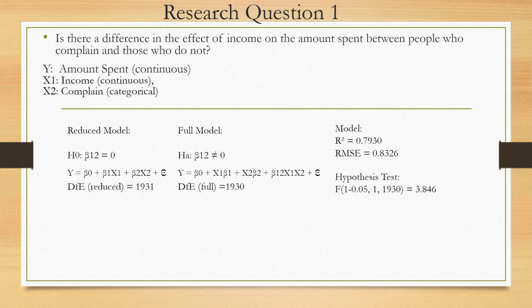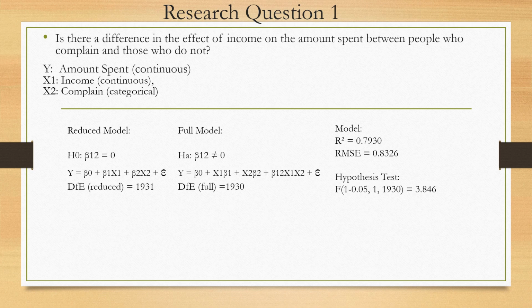Getting to our specific questions, the first question we went over is: is there a difference in the effect of income on the amount spent between people who complain and those who do not? So our X variables are income, which is continuous, and complaining, which is categorical. And so you can see the reduced models and the full model, and we're basically just trying to see the factor effect of beta 1, 2 on Y, if it's 0 or not 0.